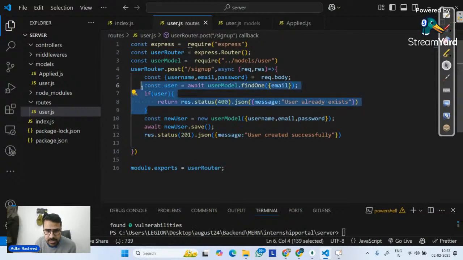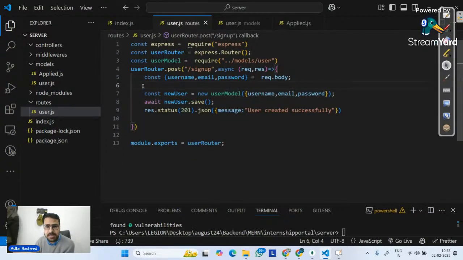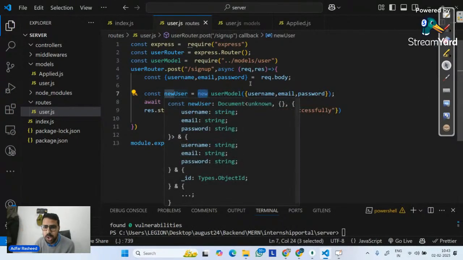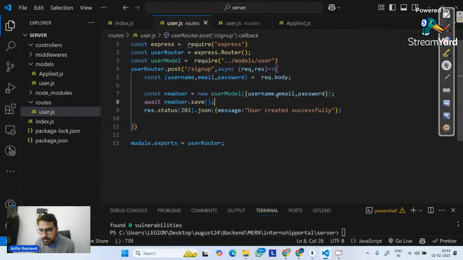Now leave this aside. I'm going to leave this particular code aside for a second. I am simply telling it from my front end, destructure username, destructure email, destructure password. So simply get those three things. And inside the same user model, which is the collection in the database, simply create a new instance of it, of an object. Always remember this: I am talking about creating an object in the database, but there is username. Shouldn't it be in key value pairs? It should be something like this.